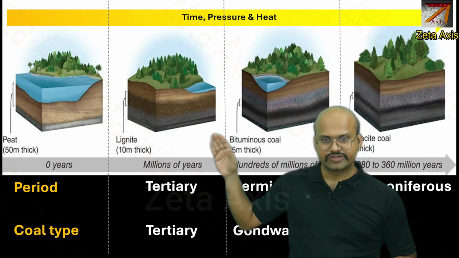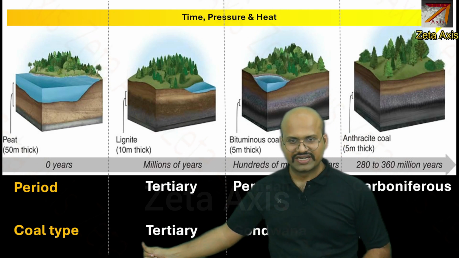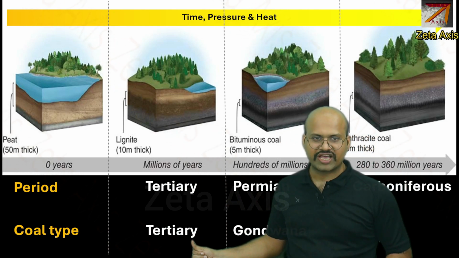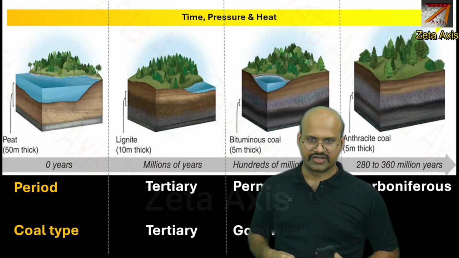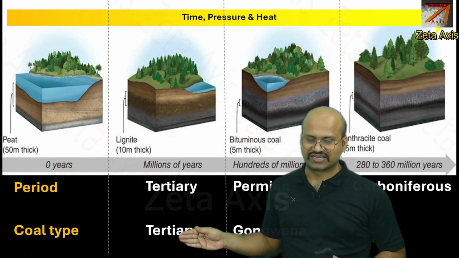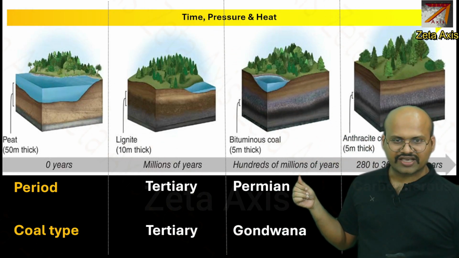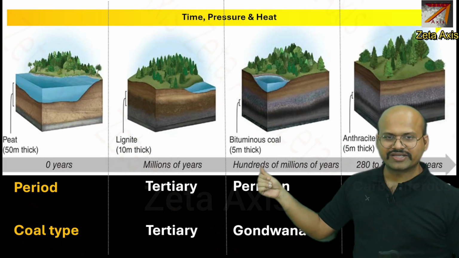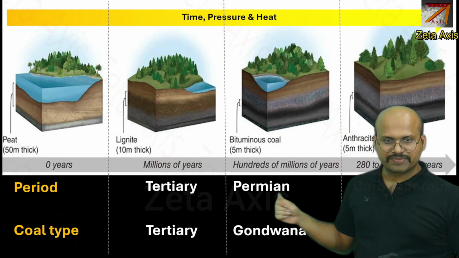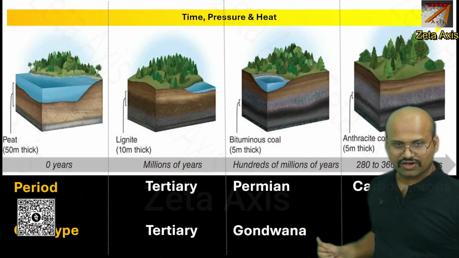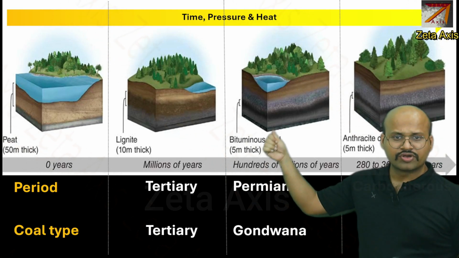So if a plant was buried during the tertiary period, then that layer will lead to the formation of tertiary coal. Now because this coal has been subjected to only millions of years of heat and pressure, it will be of lower quality. That is why tertiary coals are generally lignite. Here, the plant layer which was buried will be subjected to heat and pressure for hundreds of millions of years. So the plants which were buried in the Permian period will form Gondwana coal. And because it is subjected to heat and pressure for hundreds of millions of years, they will form bituminous coal.